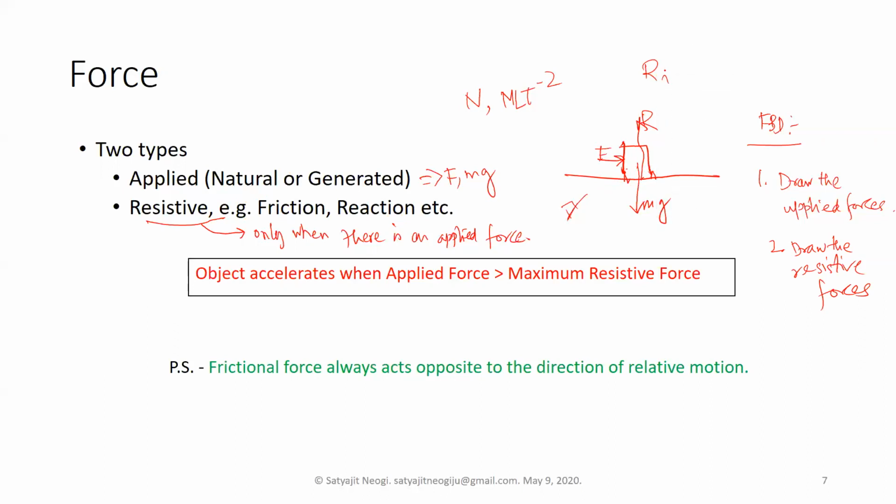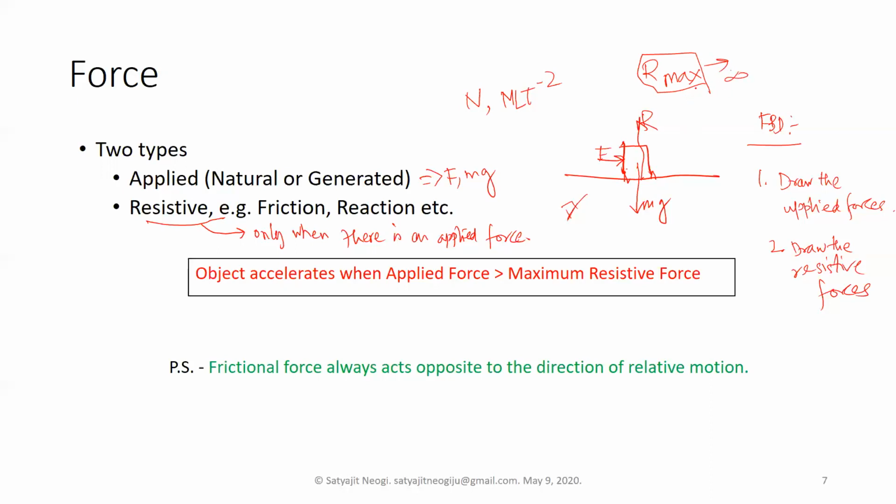The reaction force is an example of a resistive force, so it also has a maximum value, and the maximum value of a reaction force for a solid surface is quite high. That's why whenever you place an object like an almirah or a football, or whenever you are standing on a solid surface, you don't go down, unless it is a liquid or muddy surface, because the reaction force R max value is very high, so it tends to basically infinity.